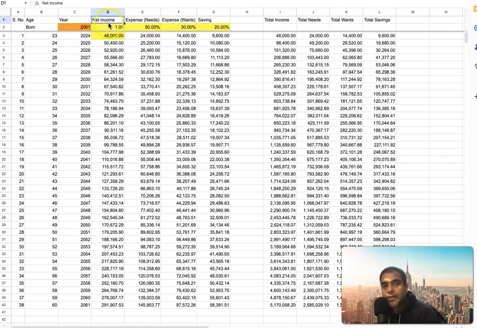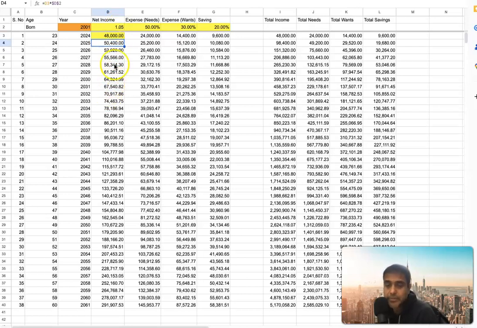So column D here is the net income, and it's $48,000 this year, 2024. Now the income typically increases every year. Your employer will give you some increment every year. So that could be, let's say, a 5% increment. So this year it was 48,000. Next year it will be 50,400 if you do 5%.